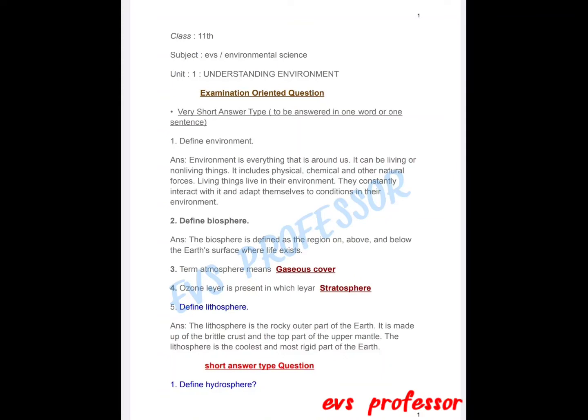1. Define environment. ANS: Environment is everything that is around us. It can be living or non-living things. It includes physical, chemical, and other natural forces. Living things live in their environment. They constantly interact with it and adapt themselves to conditions in their environment.